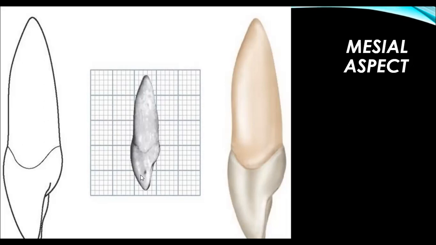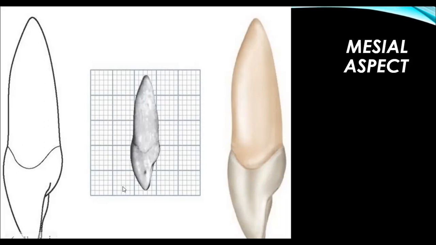Just below the cingulum, we have concavity, right? Then again a slight convexity at the linguoincisal bridge and the incisal edge. Means convex, concave, then convex, right?